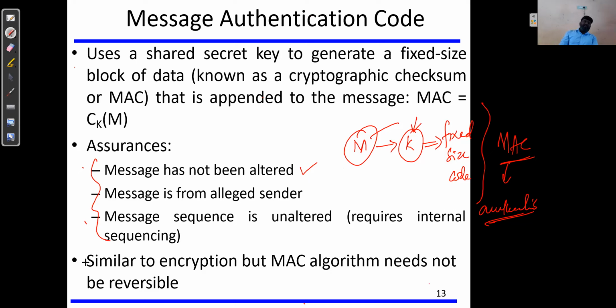So when we talk about reversibility, one important point you need to remember is that when we study hash function and message authentication code, these two techniques are not reversible. What is meant by not reversible?